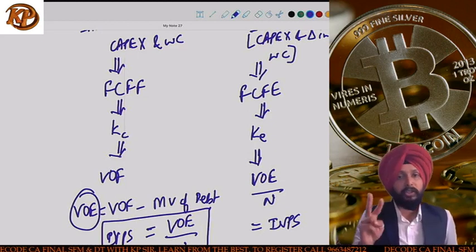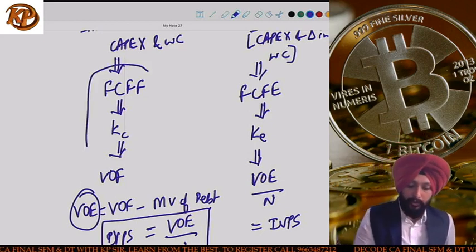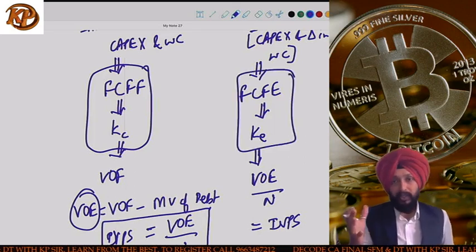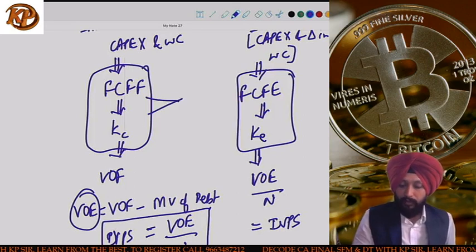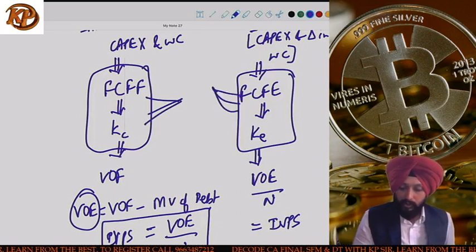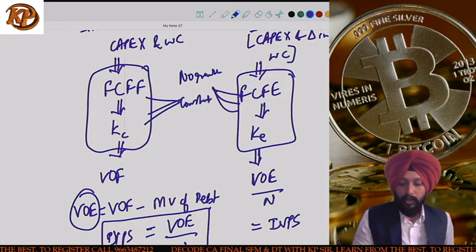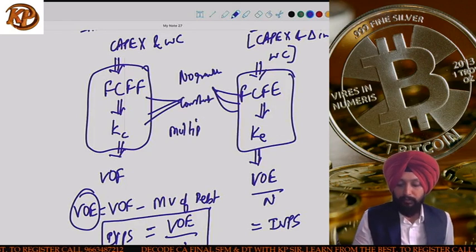And in that case, the only disadvantage is that at the end of it, you will get the value of the firm. And from value of firm, we will have to calculate value of equity by removing the market value of debt. Point number two, when you do the discounting of free cash flow for the firm at KC and free cash flow for equity at KE, again, you can have three different models. One is no growth, one is constant growth, and one is multiple growth.